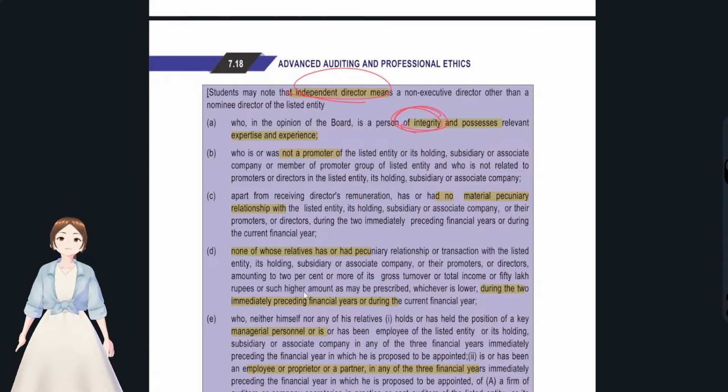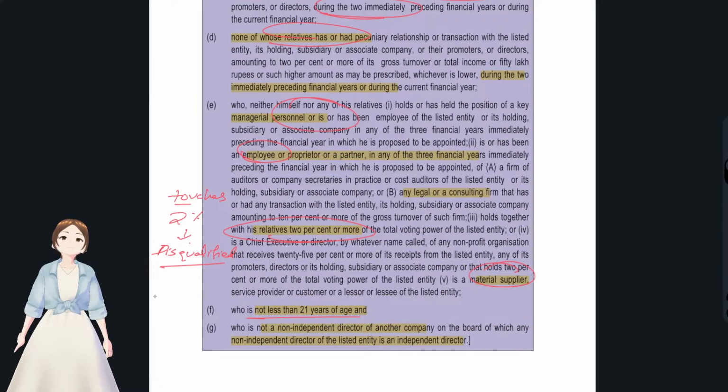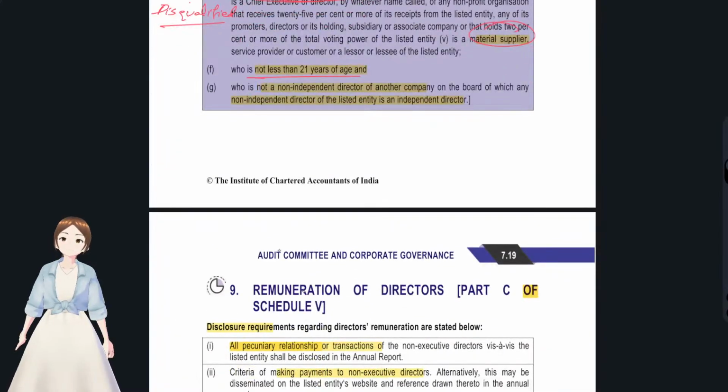So integrity, the person should have integrity. He has to do what he has to say. He has to say what he is doing. Okay, integrity. And he should not be a promoter. No material pecuniary relationship during previous 2 years, and the relative should not have a pecuniary relationship also. And he should not be a supplier, and he should not be an employee with regards to that. And he should not hold with his relatives 2% or more. If it touches 2%, he is disqualified. Okay, he should not be a material supplier, and he should be more than 21 years of age.